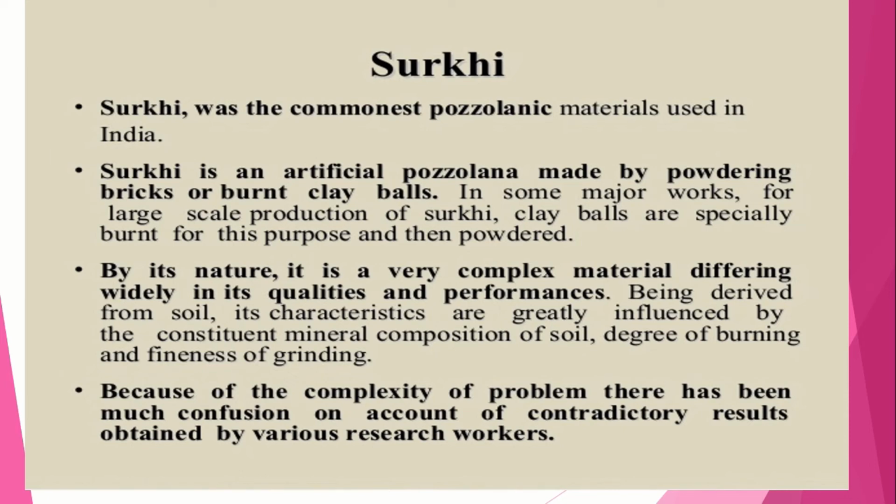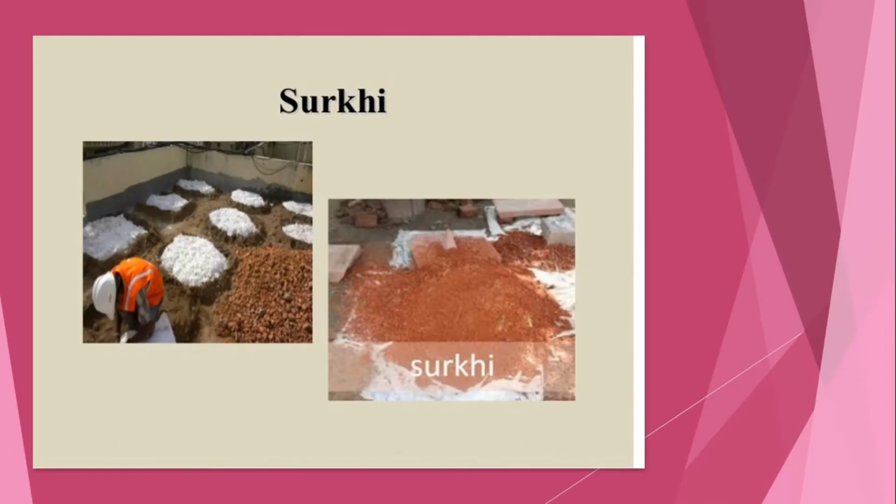Surki is an artificial pozzolana made by powdering bricks or burnt clay balls. In some major works for large-scale production of surki, clay balls are specially burnt for this purpose and then powdered. By its nature, it is a very complex material differing widely in its quality and performance. Being derived from soil, its characteristics are generally influenced by the constituent mineral composition of the soil, degree of burning, and fineness of grinding. Because of the complexity of the problem, there has been much confusion on account of contradictory results obtained by various research workers. This is surki.